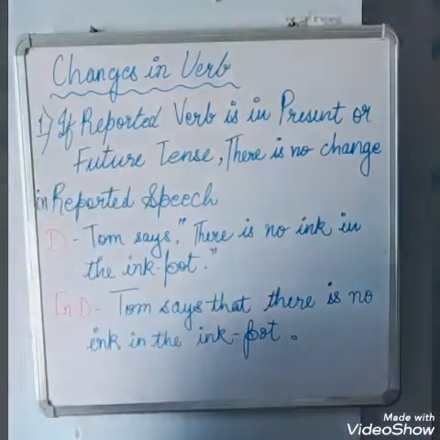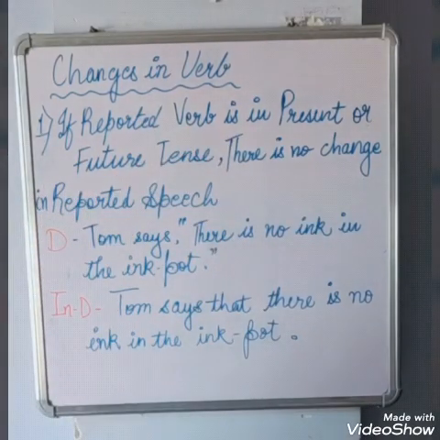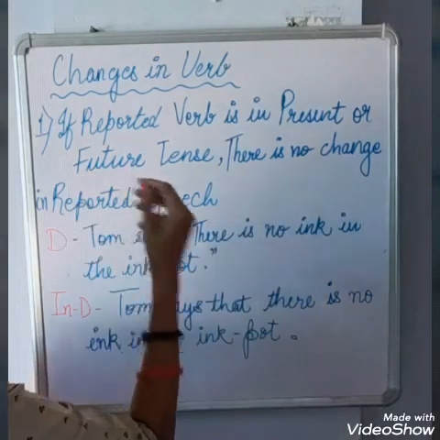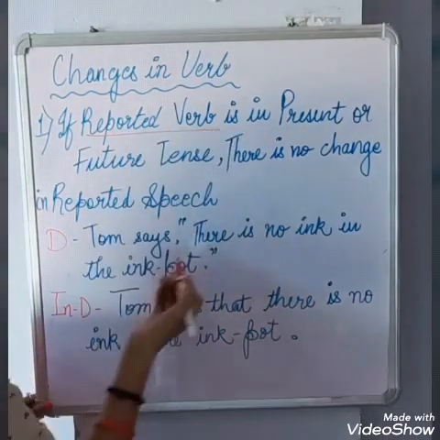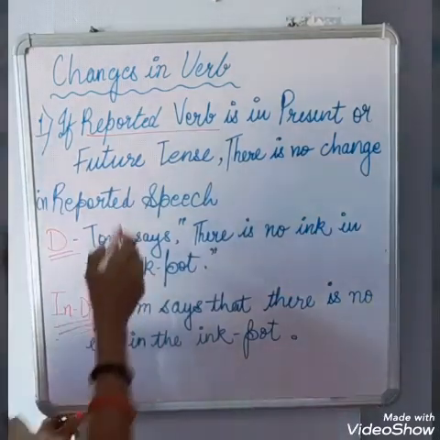The first rule: if the reporting verb is in present tense or future tense, there is no change in the reported speech. In this example, D means direct and IND means indirect.